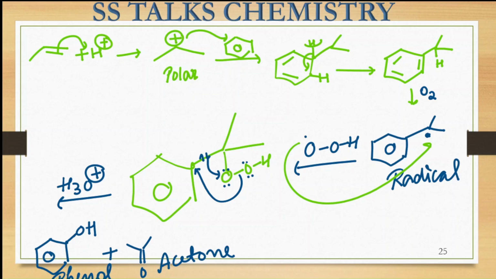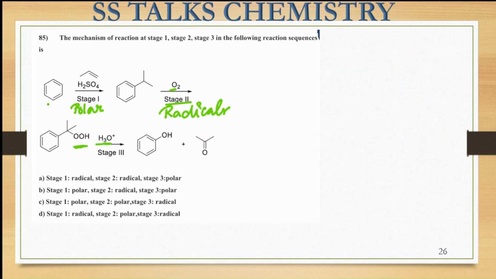Now here also in this case you can see that the protic species are involved. So this is again going to be the polar stage over here, right? So the correct answer we can say, in the third step also, it is a polar stage that is involved over here. So we can say polar, radical and polar are the stages which are involved in carrying out this particular reaction. So the options you can match.